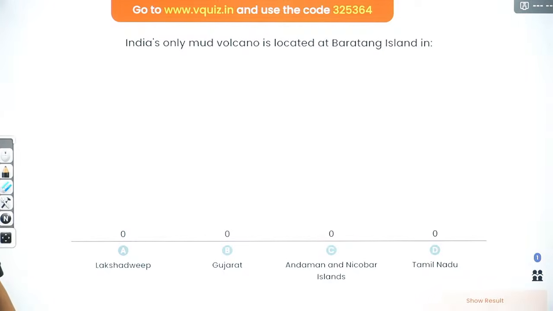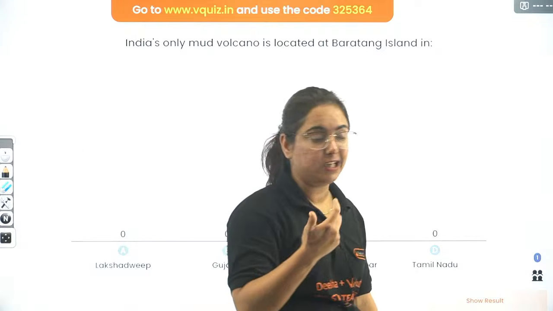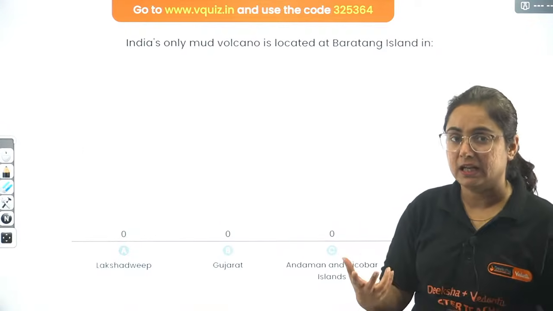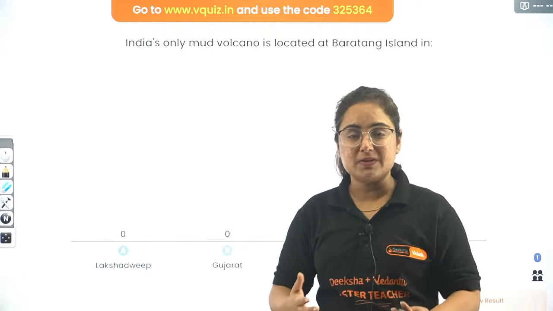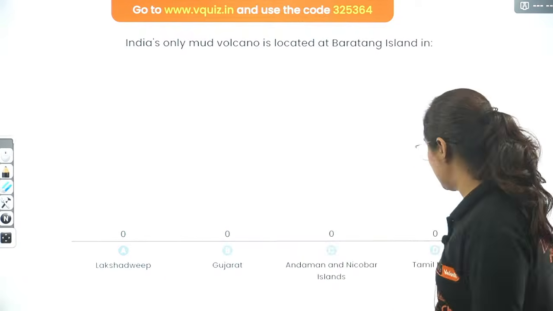It is just the mud that is coming out because of the gases releasing, because of the pressure created by the earth crust a lot of times, and when it forms a cone-like structure, that is known as volcano.